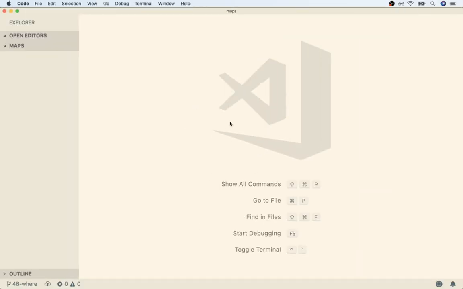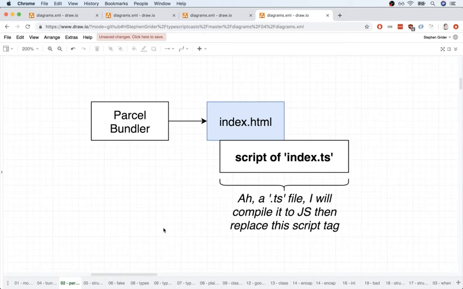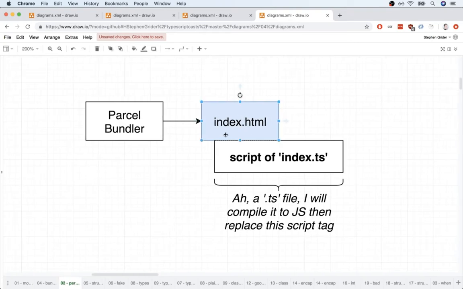All right, so let me tell you exactly how Parcel works. It might be kind of surprising. We're going to create a single file inside of our project directory to start. The single file is going to be an index.html file. Inside this HTML file, we are going to include a script tag for a file called index.ts. Notice the extension on there is .ts. Remember, we can't have raw TypeScript code running inside the browser. So how does this actually work?